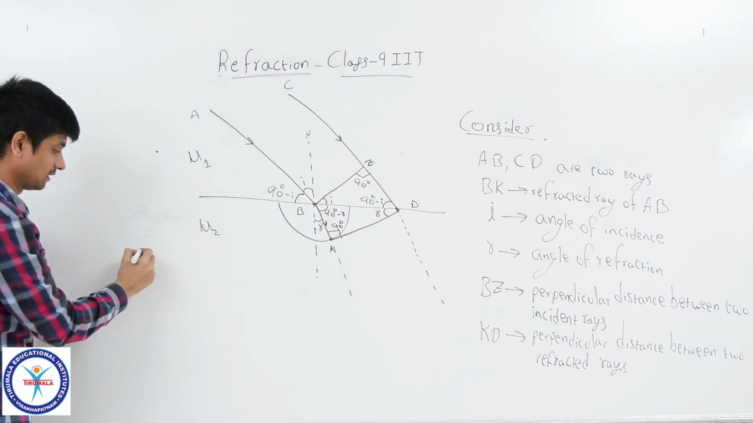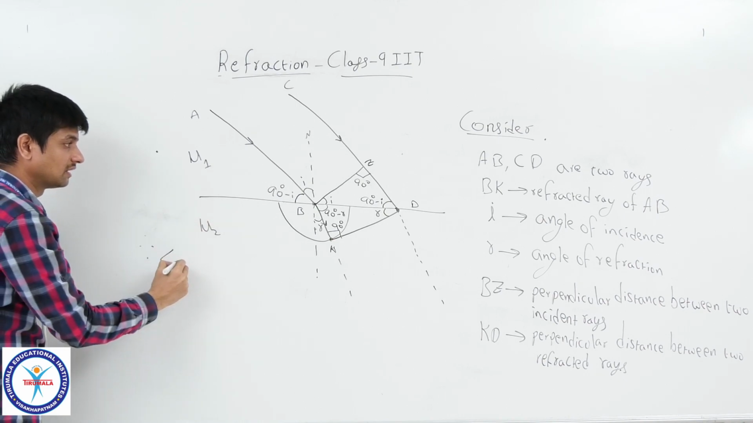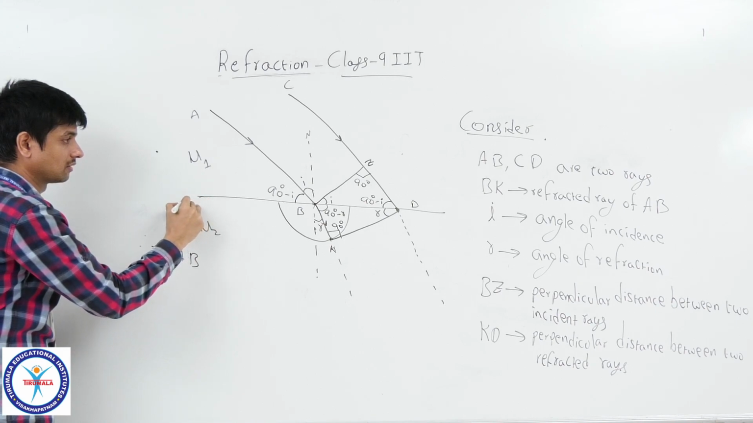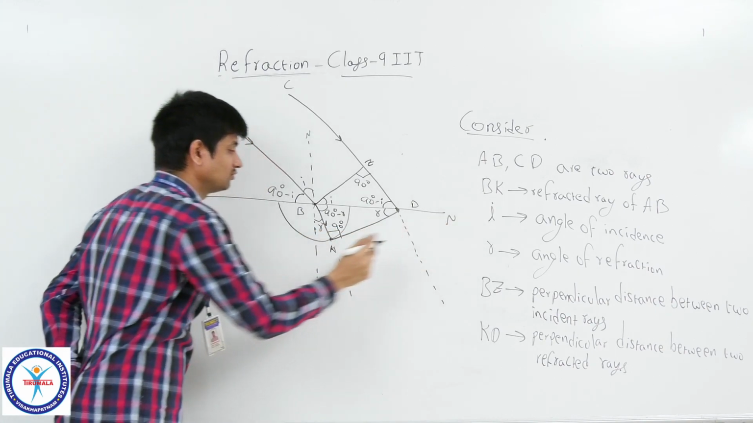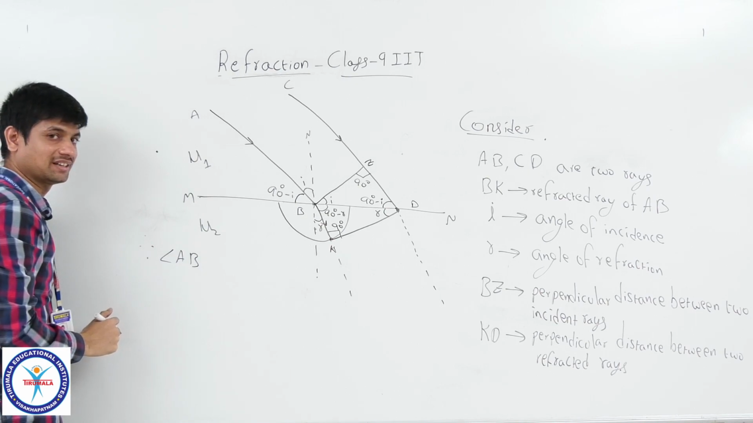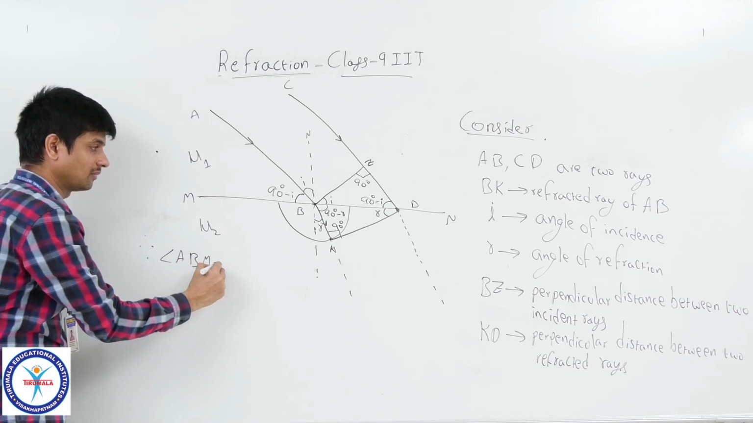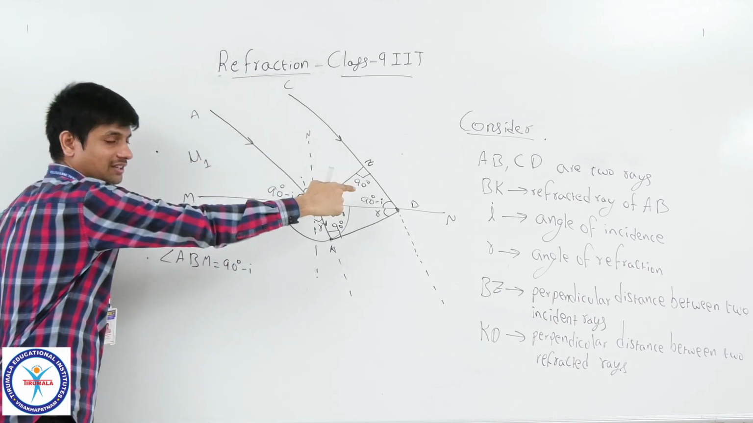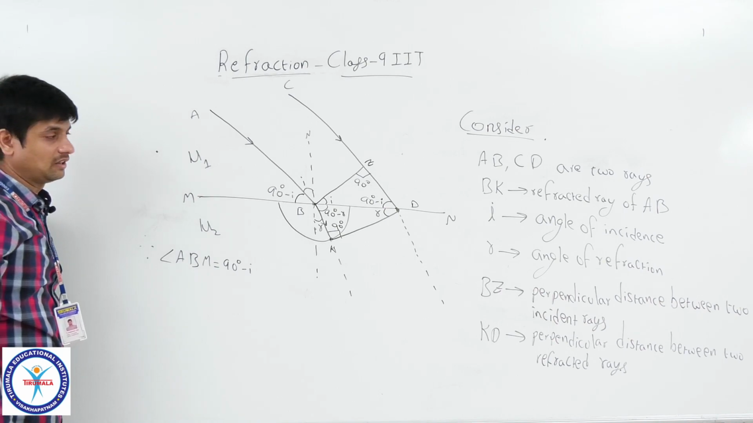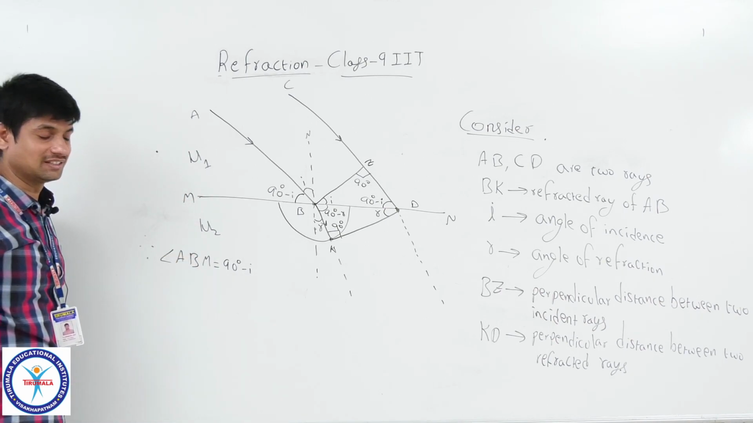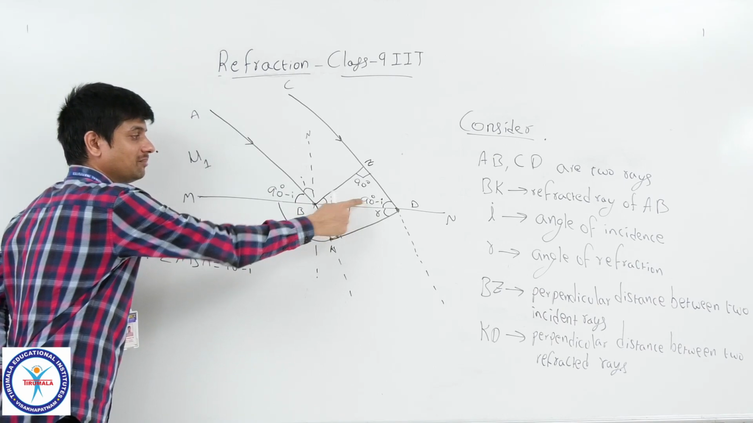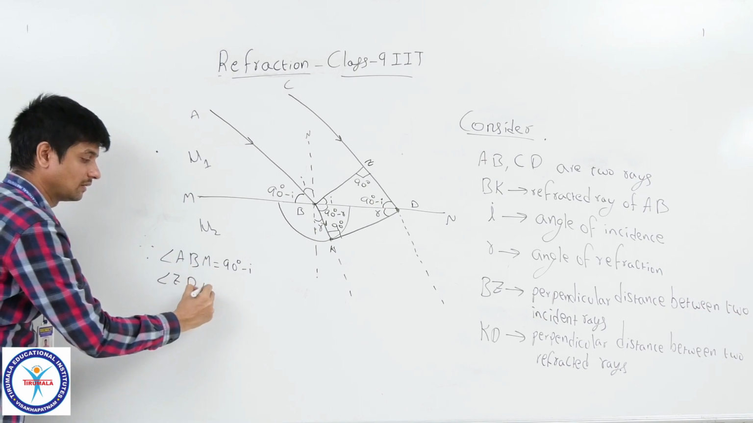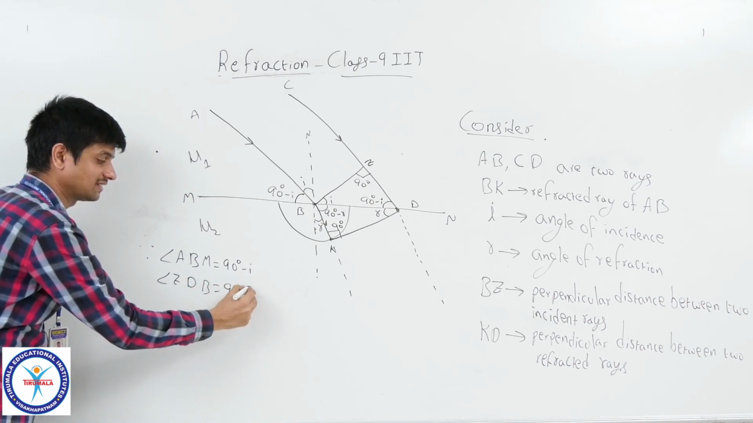BDZ. Since angle AB, assume these two ends are M and N, the interface ends are M and N, angle ABM is 90 degrees minus I. This AB is parallel to CD. So by using two parallel lines and one transversal, you will have 90 minus I, which means angle ZDB is also 90 minus I.